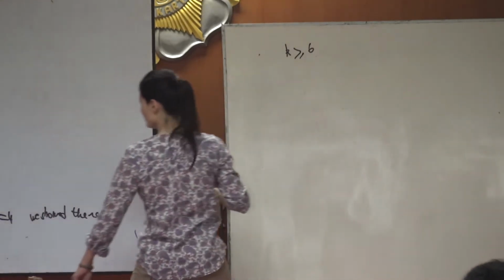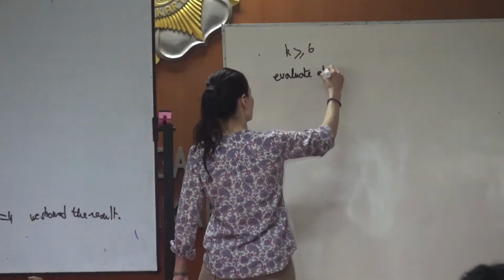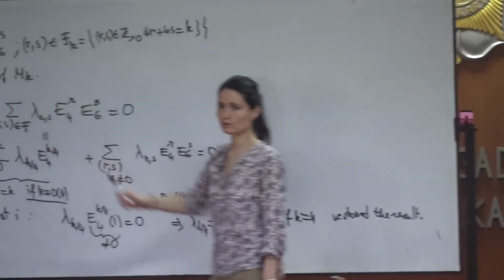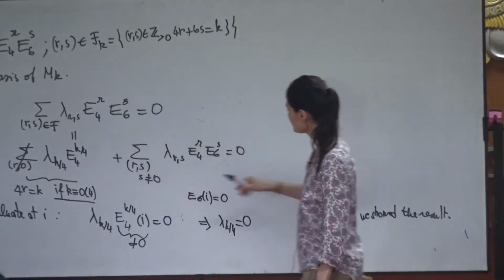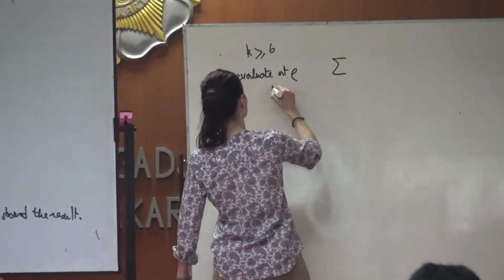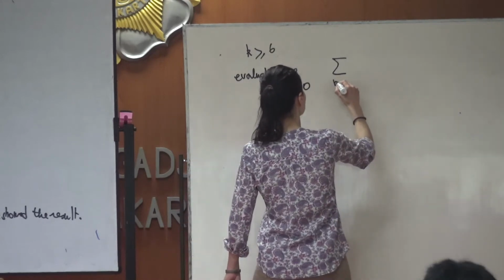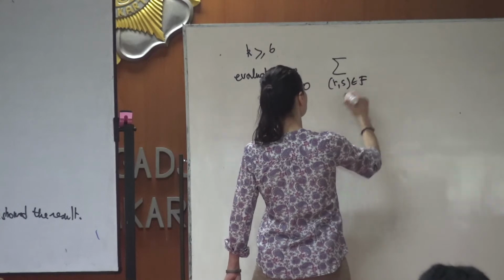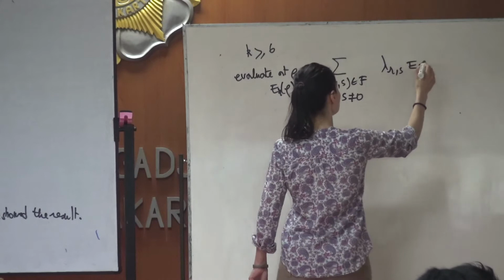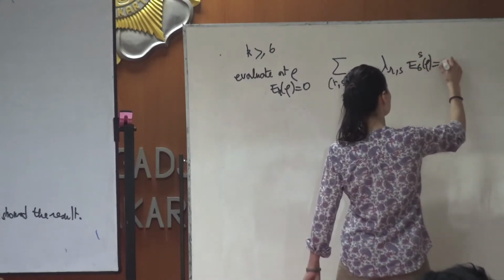evaluating this sum at rho. And this time, this term will vanish at rho, and we will have only this term. So recall that E4 of rho is equal to 0. So we obtain the sum over R, S with S non-zero of lambda_RS E6(rho)^S equal to 0.